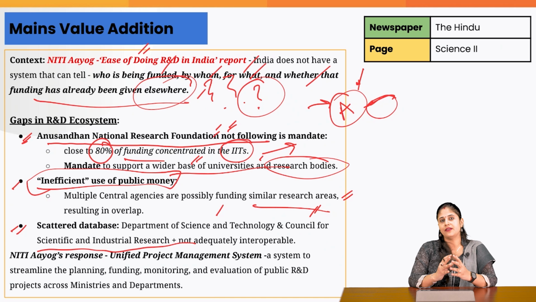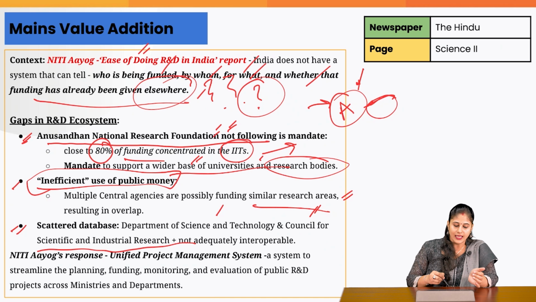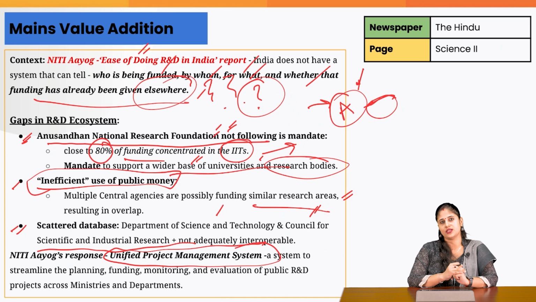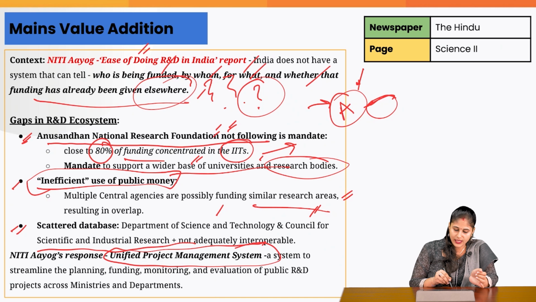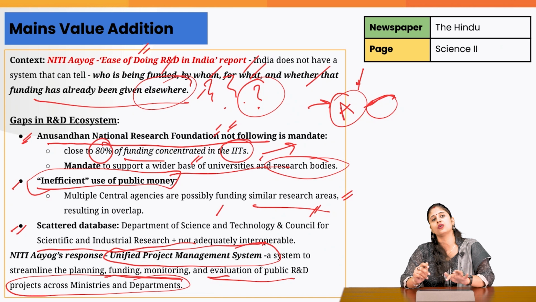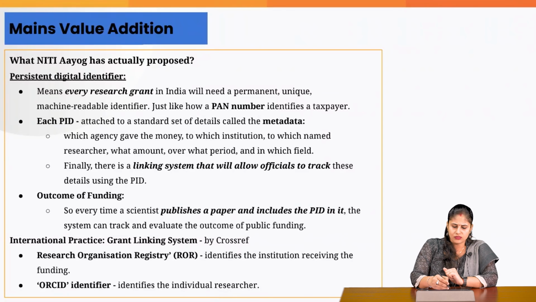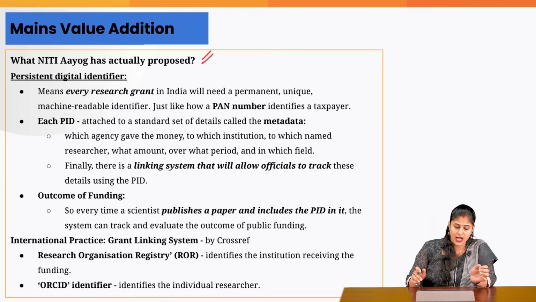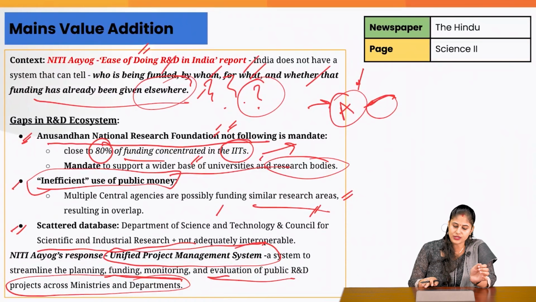Now, to effectively address this gap, what Niti Aayog has suggested is to create a unified project management system, which is going to give an effective answer to all these questions: who is being funded, by whom, and whether the funding has already been given for a particular project from other sources as well. So this would ensure effective monitoring and evaluation of the R&D projects across ministries and departments. Now, let's try and understand in simple terms what Niti Aayog has actually proposed under this unified project management system.